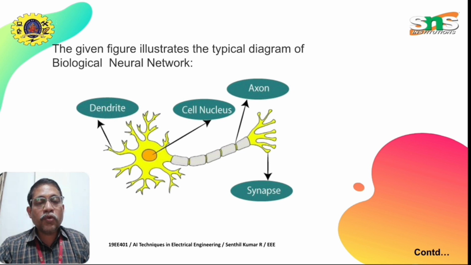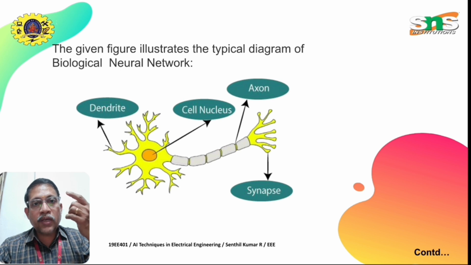Suppose I am raising my hand. Since I have to raise the hand, a signal has to be passed to the brain, and my brain discharges electrical impulses telling me to raise the hand. At the same instant, I am also speaking. Since I am raising the hand, at the same instant I am also speaking, which is again a parallel process, another signal from my brain to my mouth to say this.